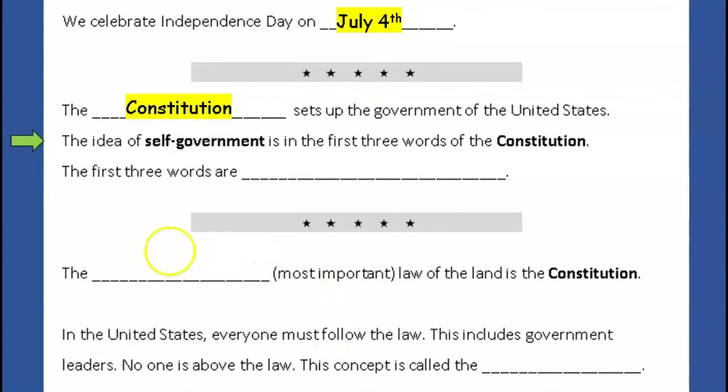Look at your paper. The idea of self-government is in the first 3 words of the Constitution. The first 3 words are, we the people. Say the sentence, the first 3 words are, we the people. Pause the video and write, we the people.